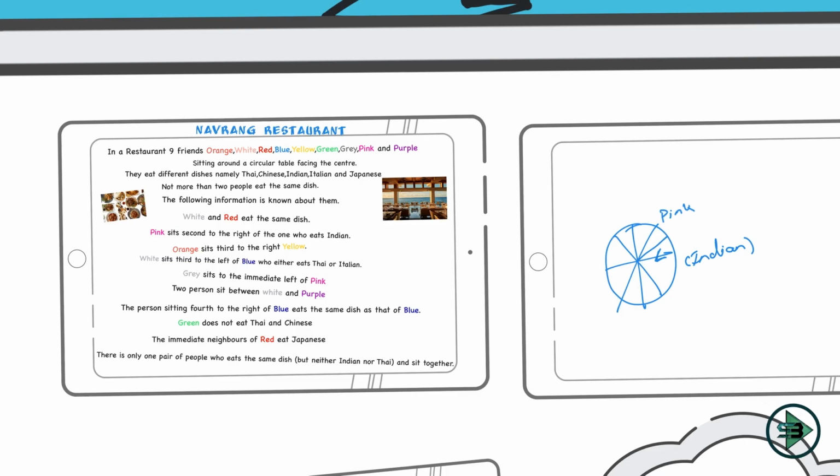So what do you get from this? There is a relationship between pink and Indian that I know. Now, can you see pink anywhere else other than this? Yes, I can see a pink here. There is a relationship between grey and pink. Grey sits to the immediate left of pink, and that will be here. What after that? I don't have any other link, because I don't have much information about Indian, pink and grey.